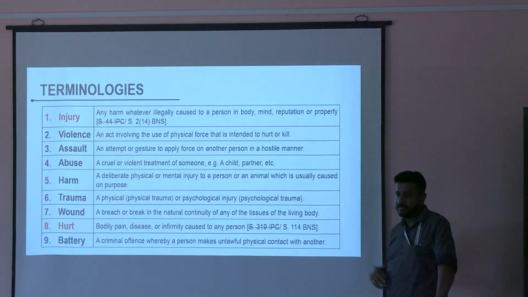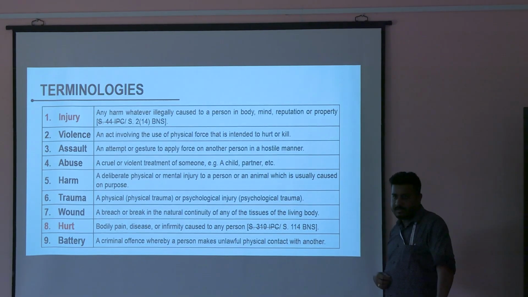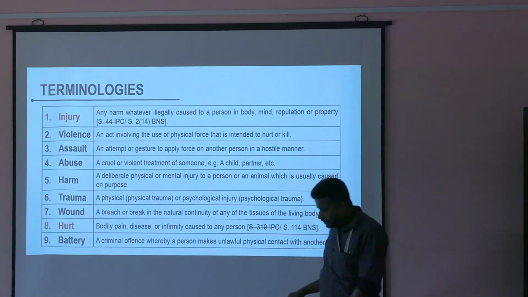Battered wife means a wife who is physically abused. Like that you may have battered husband, battered boyfriend, battered girlfriend, battered grandfather, grandmother. Okay? Battery.